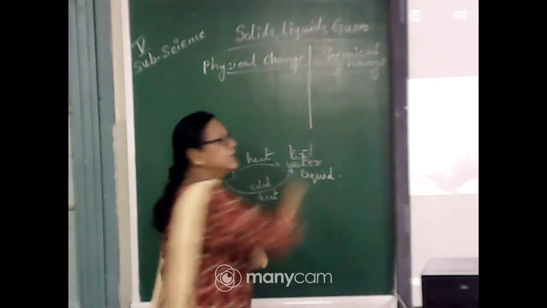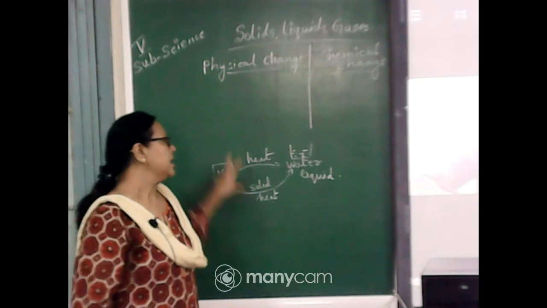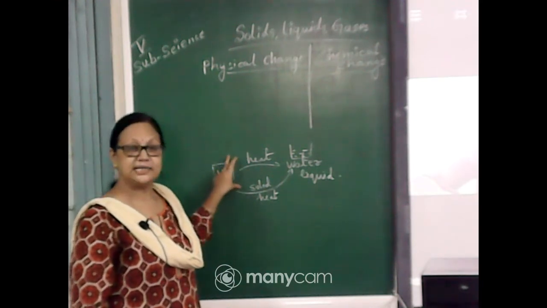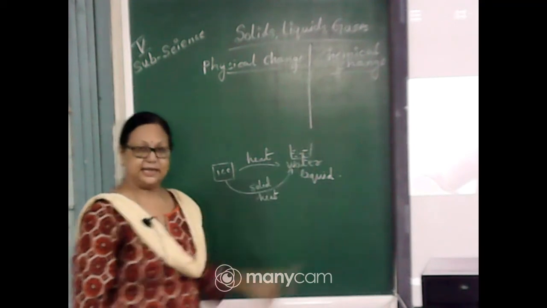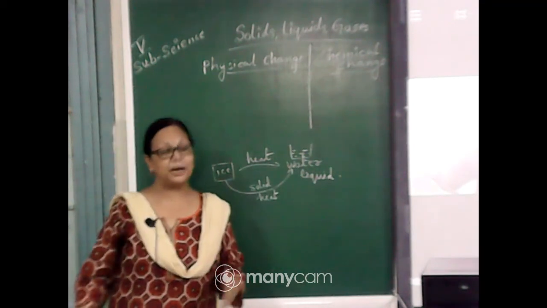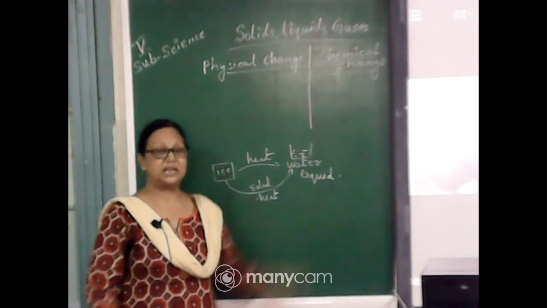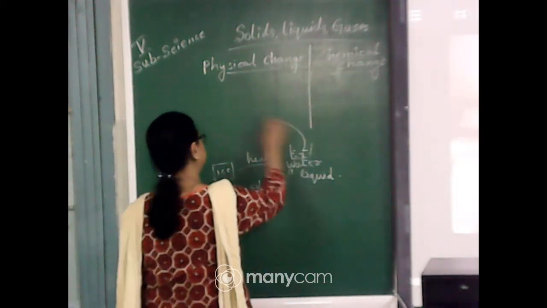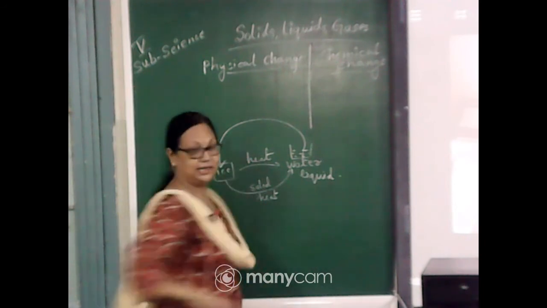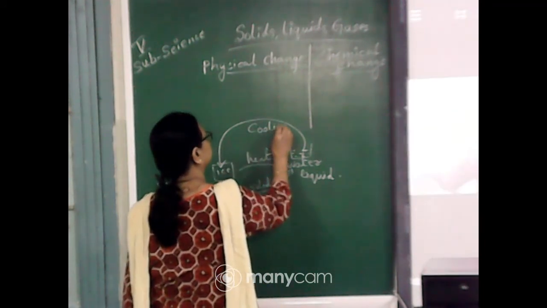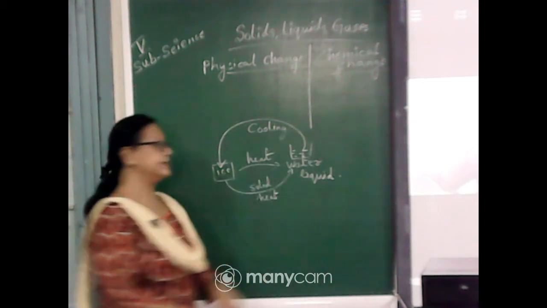So this is the state we are getting. So the state changes, isn't it? The solid state changes into liquid state. But is this a permanent state? No. Because if we keep this water and cool it again in a tray, it will change into ice again. So by cooling it, it again changes into ice.